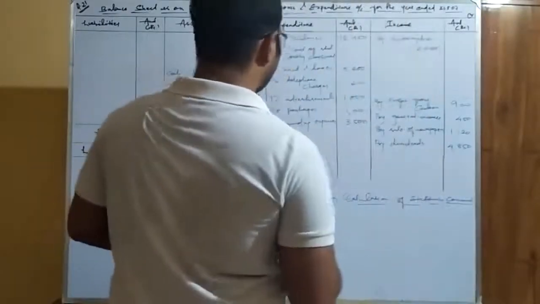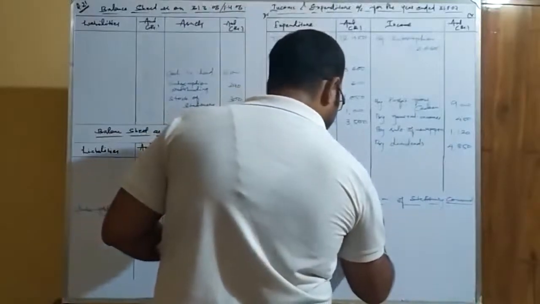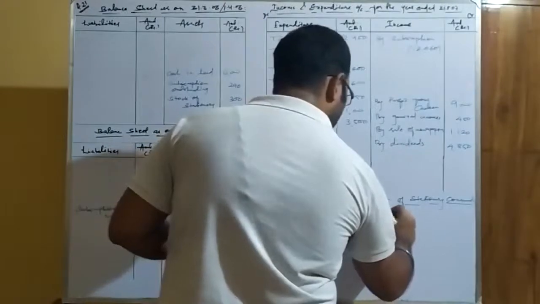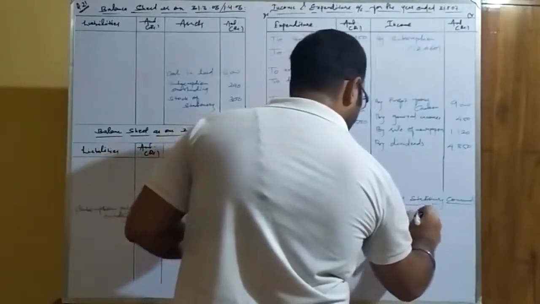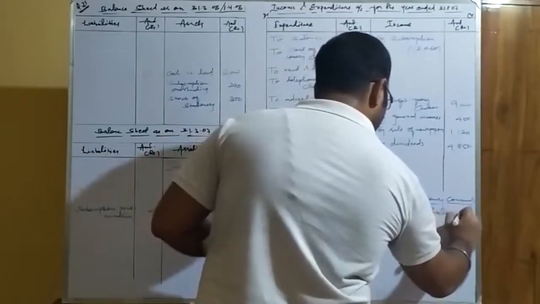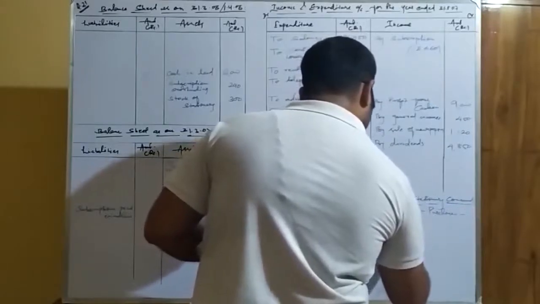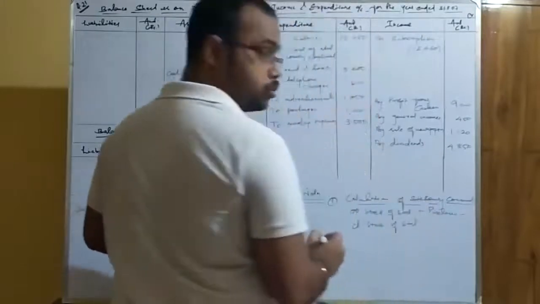Okay, so what is the formula for calculation of this? Opening stock of stationery plus purchases minus closing stock of stationery. So this is the way you used to calculate.